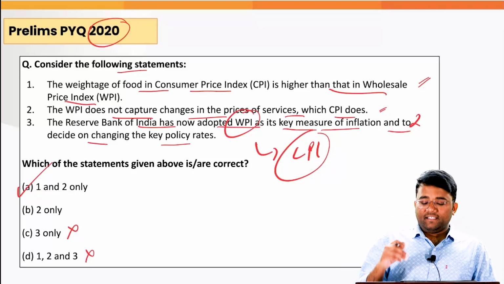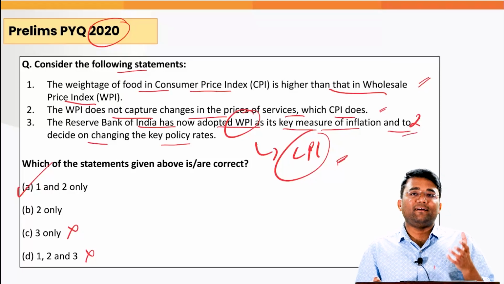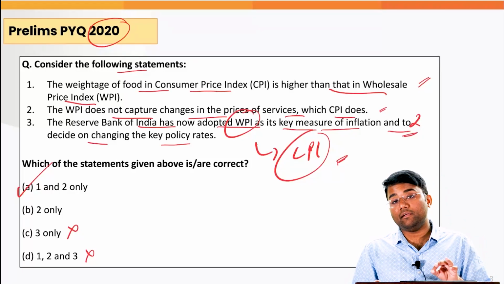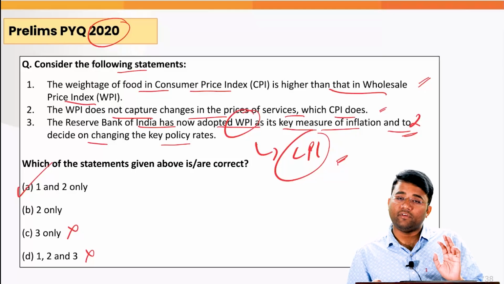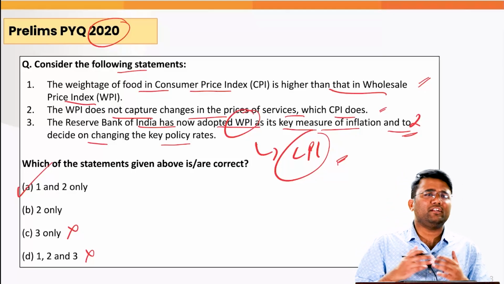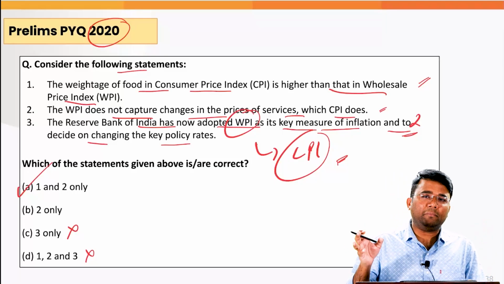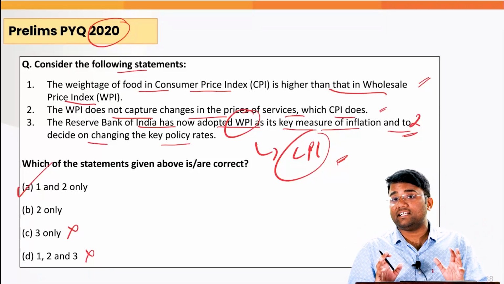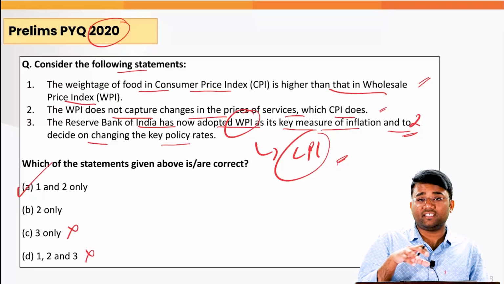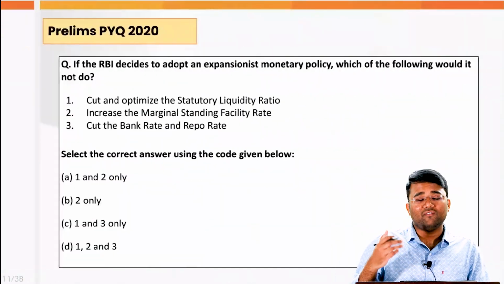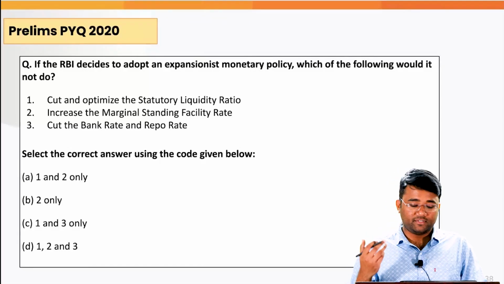So you can see that even if you know about the recent update from a topic which is in the news, you will be able to get correct answers to various questions. And this expansionary and contractionary monetary policy, fiscal policy, increase in liquidity, increase in money supply, there are high chances that you will get questions. And with whatever we have discussed in today's discussion, I think you will be able to solve some of the questions that will come in the prelims examination.